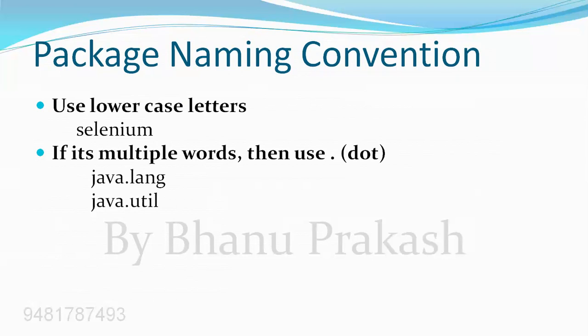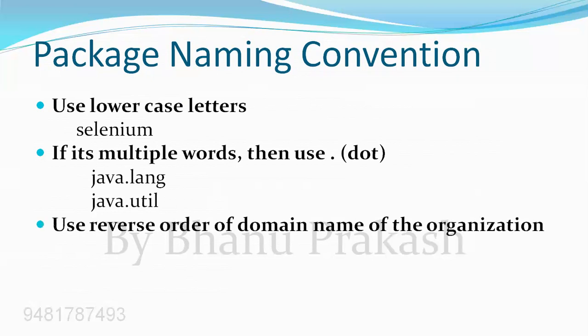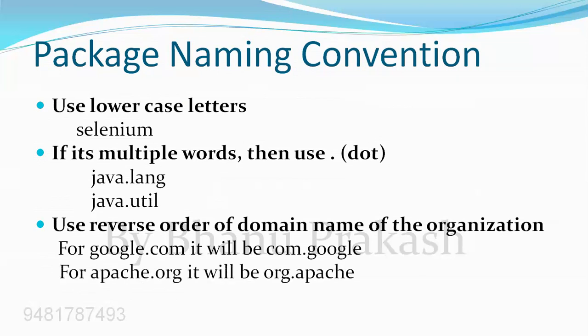Similarly, java.util, here also util is a sub package. While specifying the package name, we also follow some other naming conventions, such as using the reversed order of the domain name. Example, if the website is google.com, then the package name we will try to give is com.google. Similarly, if it is apache.org, then the package name will be org.apache.